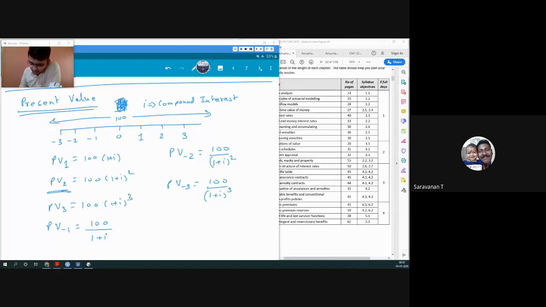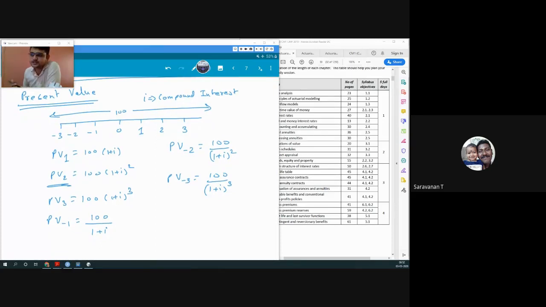Money value does not depend on whether it existed as a physical quantity or not. We can still find its value. It might be in some other form, but we will always assume that money was invested so that we earned more money. So if I ask how much was invested at time minus 3, or 3 years ago, such that I got rupees 100 at this time, you would say this much would have been invested.